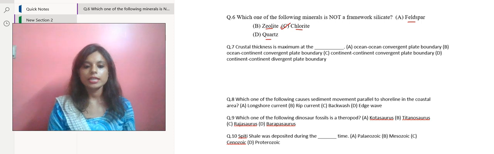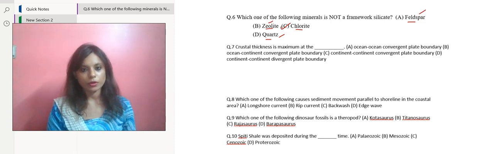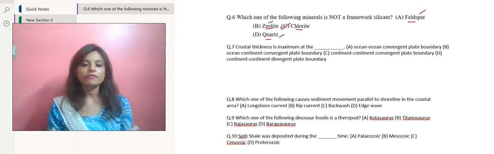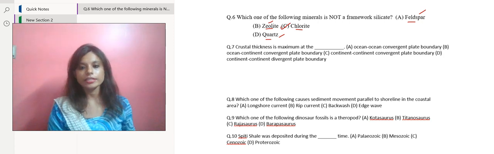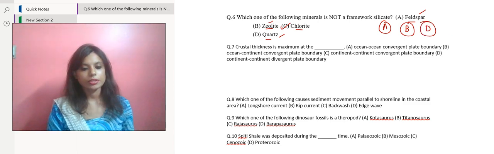All right. And the rest of the minerals, that is feldspar, zeolite, and quartz, have a three-dimensional framework of linked tetrahedra, which is made up of silicon as well as oxygen atoms. So I talked about options A, B, and D, which are made up of silicon and oxygen atoms.